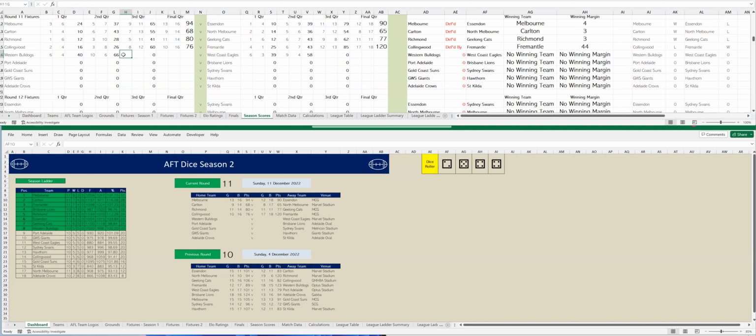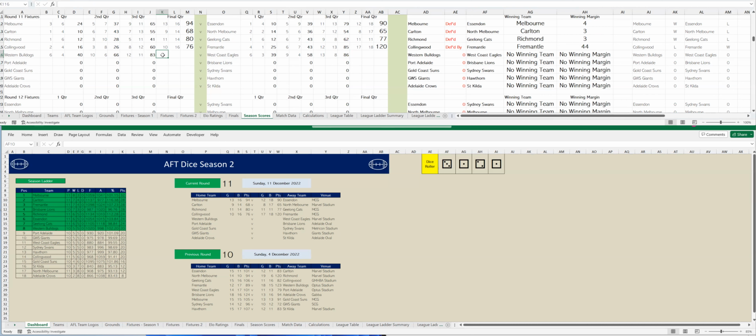Let's go to the third quarter. Western Bulldogs kicking 2 goals 5. 12 goals 11. To West Coast 4 goals 4. So that's 13 goals 8. And at 3-quarter time, West Coast are leading by 3 points. Let's go to the last quarter.